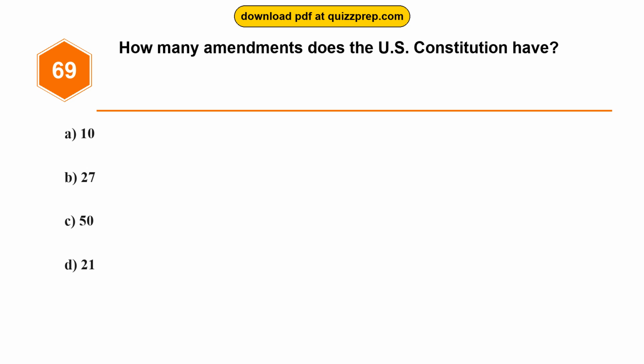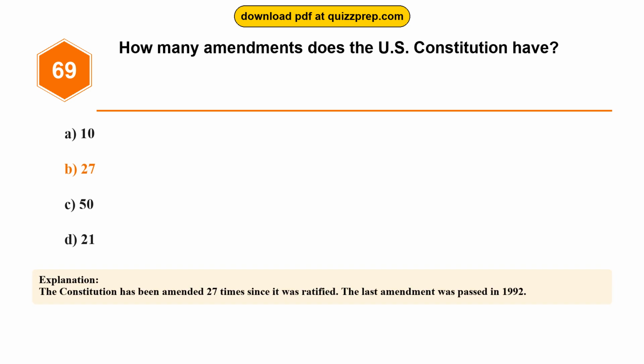Question 69. How many amendments does the U.S. Constitution have? Option A, 10. Option B, 27. Option C, 50. Option D, 21. The correct answer is option B, 27. The Constitution has been amended 27 times since it was ratified. The last amendment was passed in 1992.